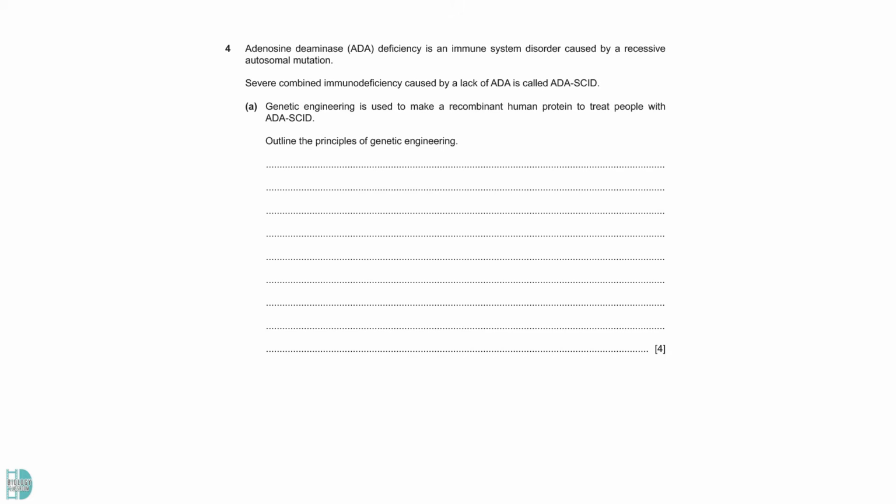Question 4 is about ADA deficiency, an immune system disorder caused by a recessive autosomal mutation. It can cause a condition known as ADA-SCID. A wants you to outline the principles of genetic engineering. Even though this is a very complicated and tedious procedure, the question says outline, and there are only 4 marks. You should only give the main stages involved. Detailed elaboration is not required.